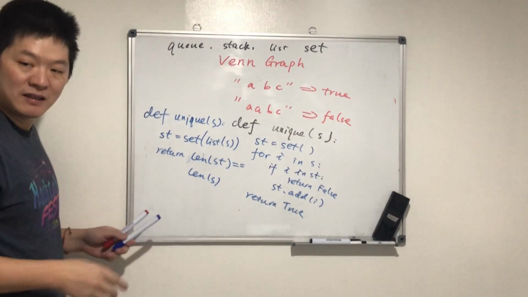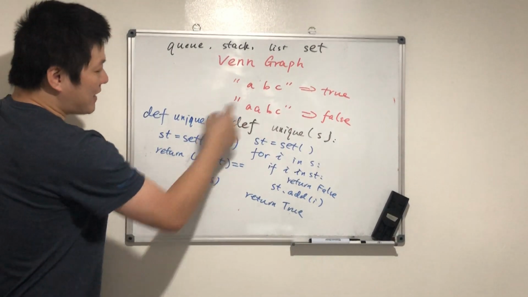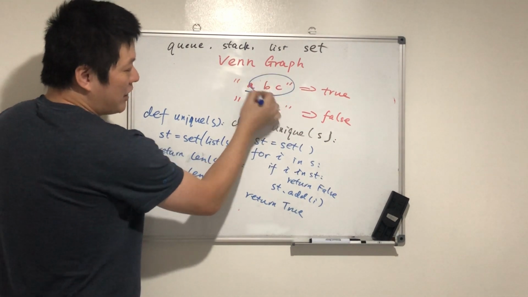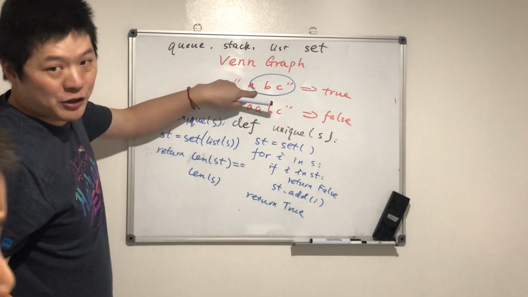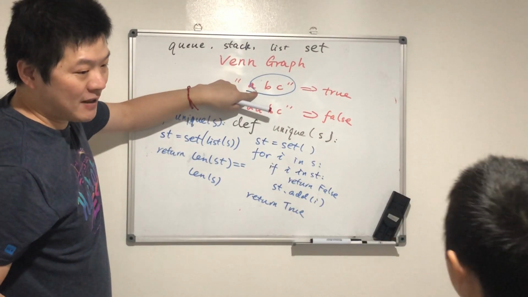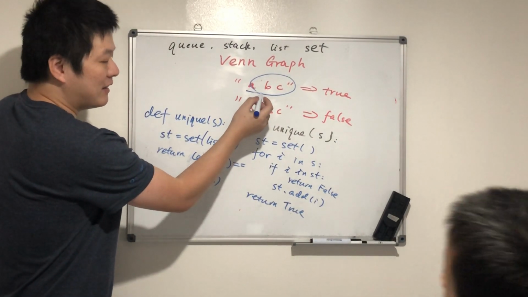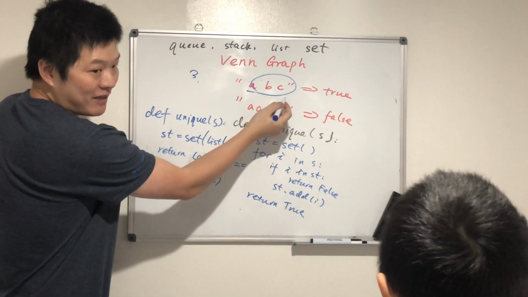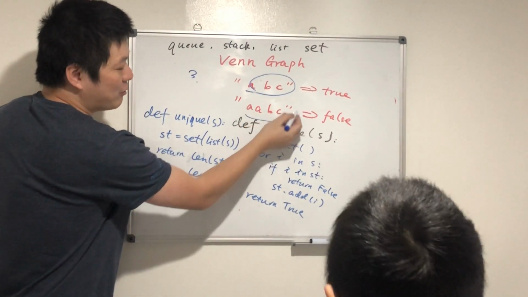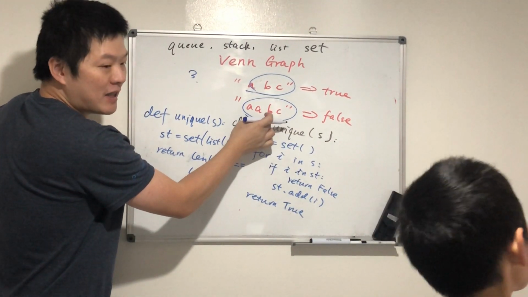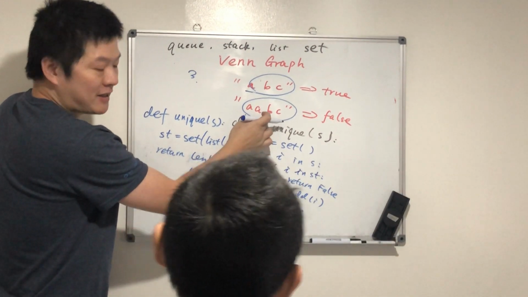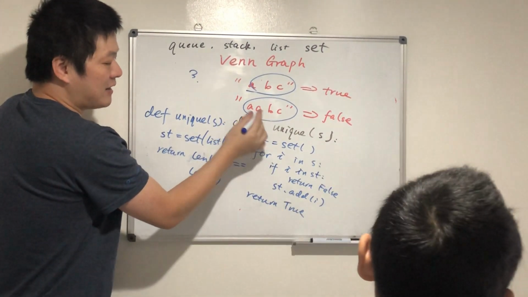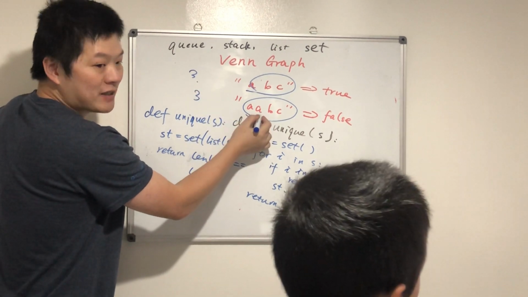Do you get it? Look, if we build a set using the characters of this string, then the set will have three elements. They're unique, right? So this is true. But if we build a set using the characters of the other string, the set size will be 2, but the string size will be 3.